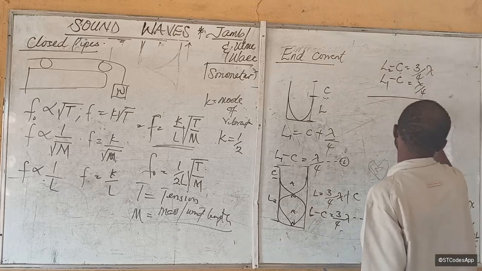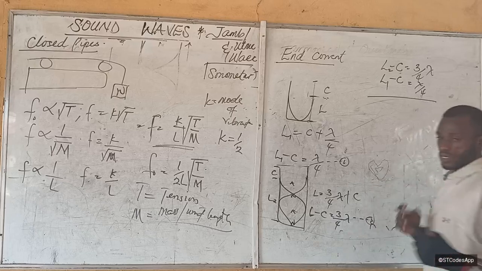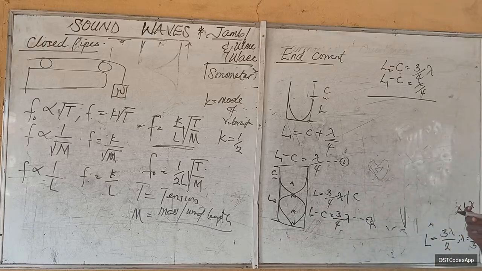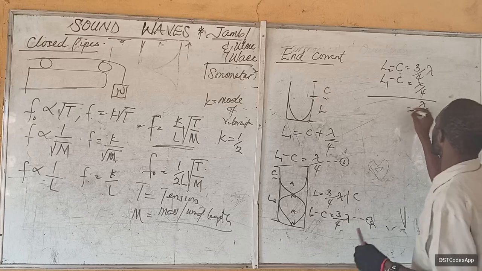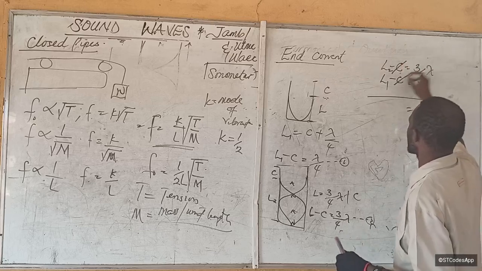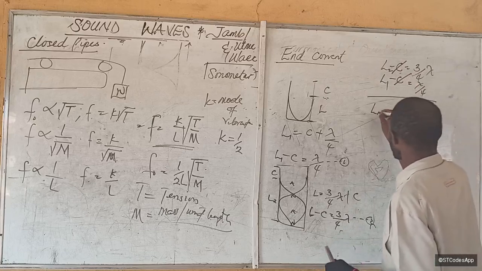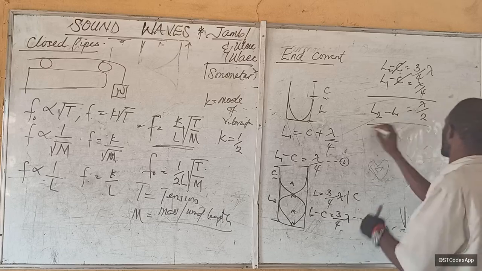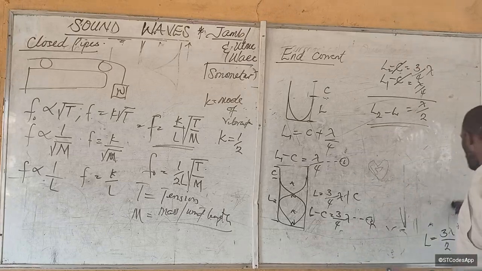This minus this will give us quarter minus 3/4. That will be half. So that will be half lambda is equal to C minus C, 0, right? So L2 minus L1 is equal to lambda over 2. Does that make sense? And end correction is always the same.